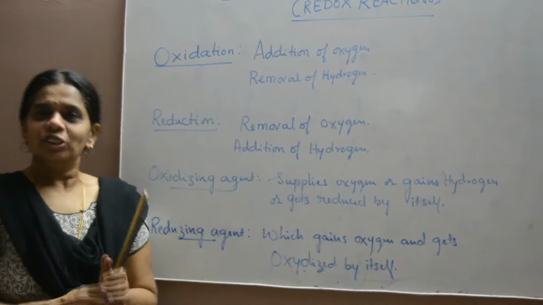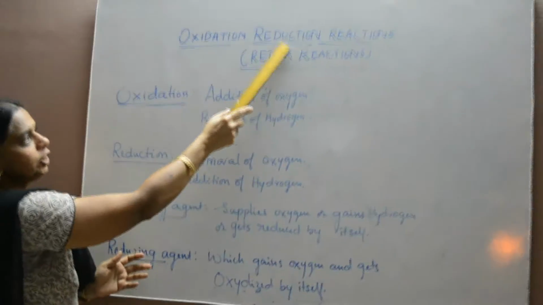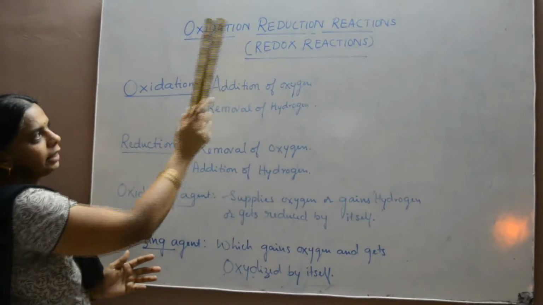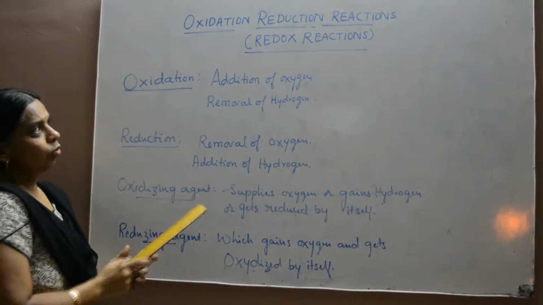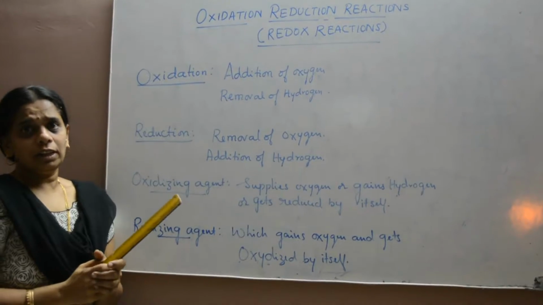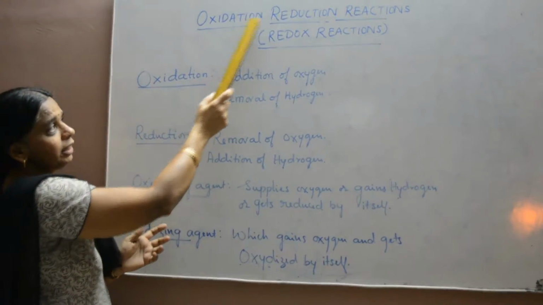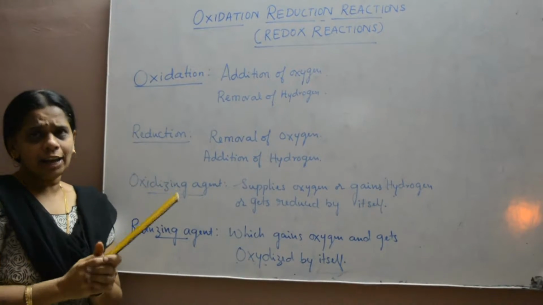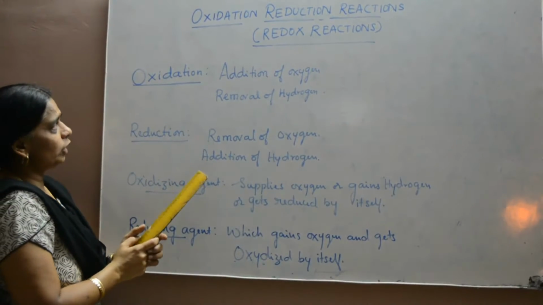Hello students, today we go for oxidation reduction reactions, which can also be called redox reactions. Why is it called redox reactions? Mainly because oxidation and reduction take place simultaneously in any chemical reaction.